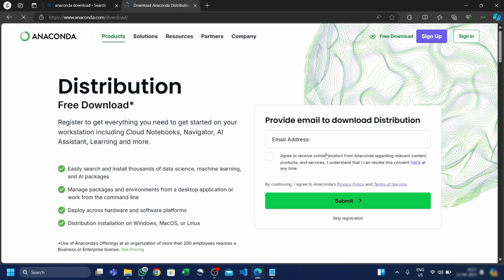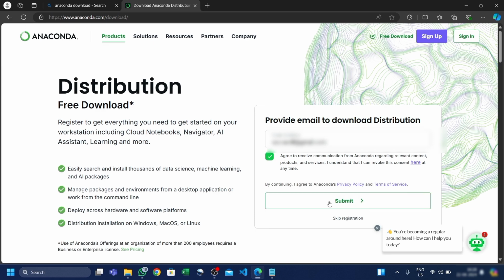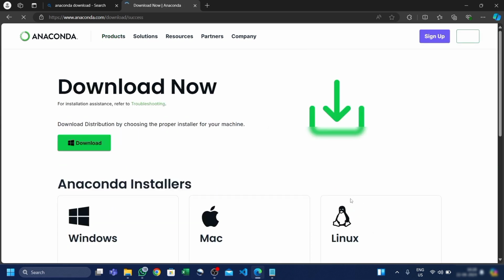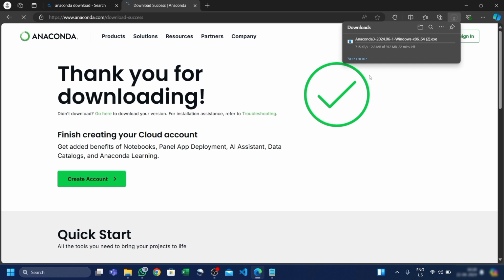Now after that, you have to provide the email address. Just agree to the terms and conditions and submit. After submitting, you will get the green download icon. Simply click here. After clicking this, your downloading will start.